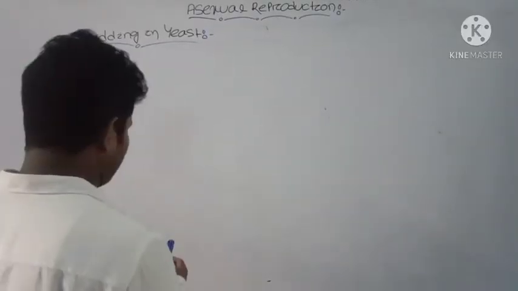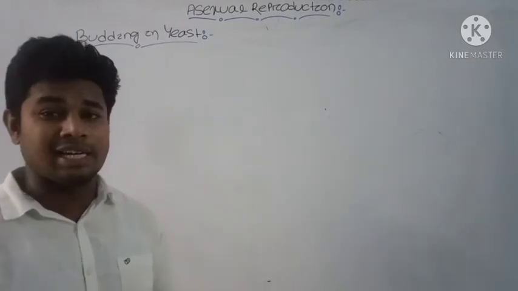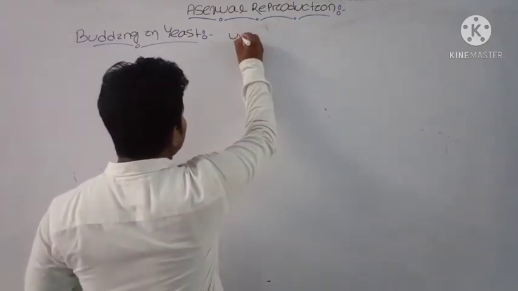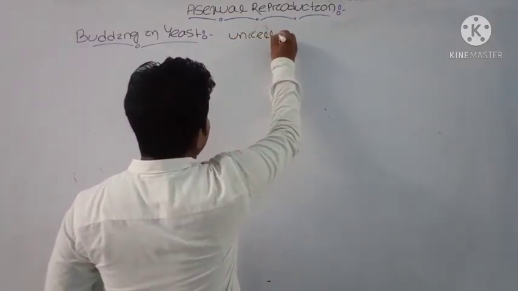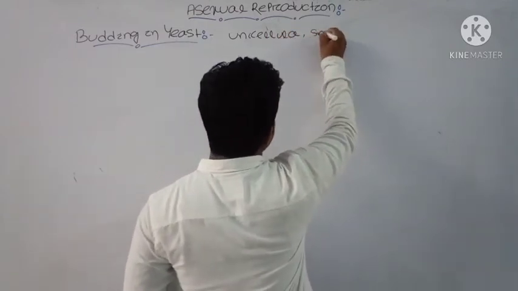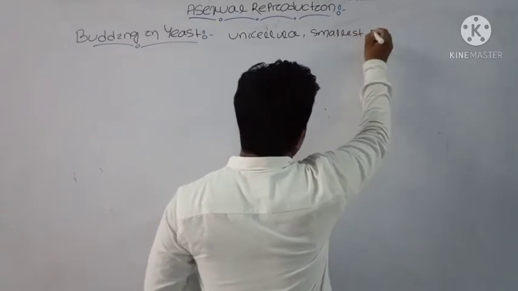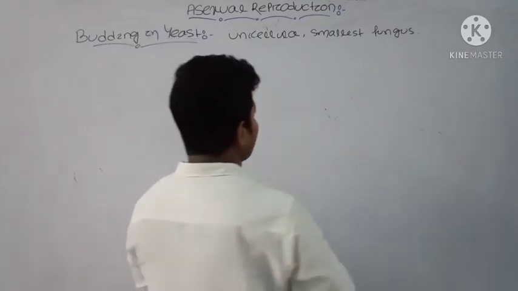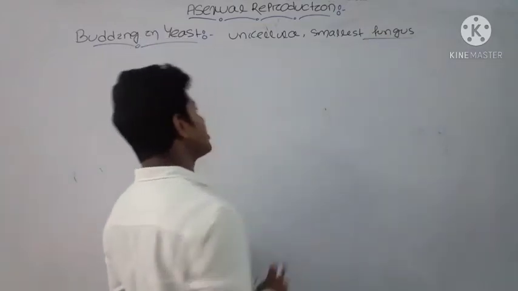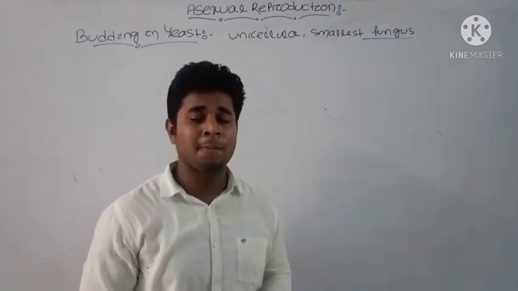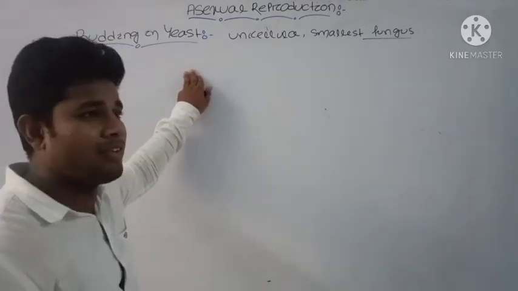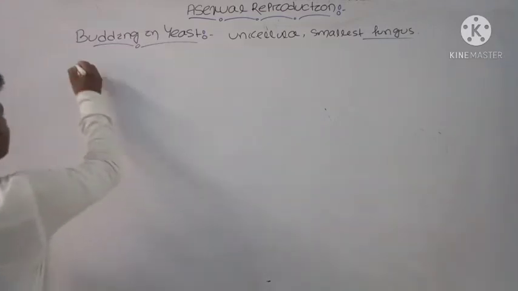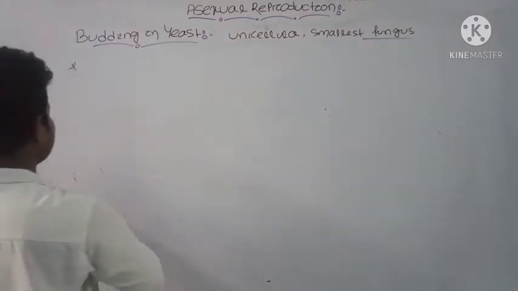Let us discuss the budding process in yeast, how budding occurs in the yeast, which we have already discussed is a unicellular, smallest fungus. As we all know, fungus is usually multicellular in structure, but some unicellular structures are also present, and that unicellular structure is your yeast. Here in the yeast cell you will find the budding process occurring, and we will see how the budding process will occur. Usually the parent cell of yeast